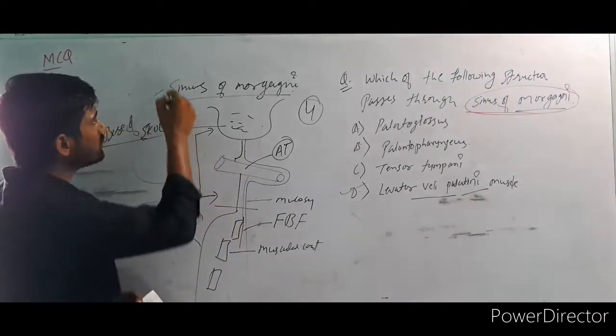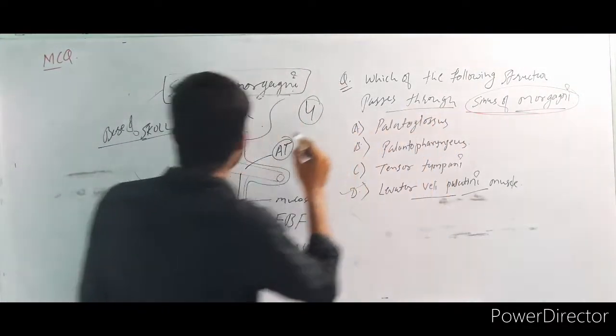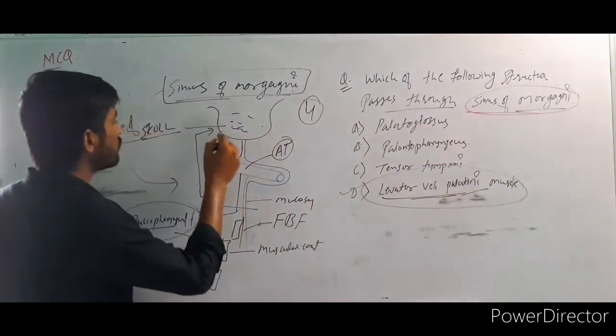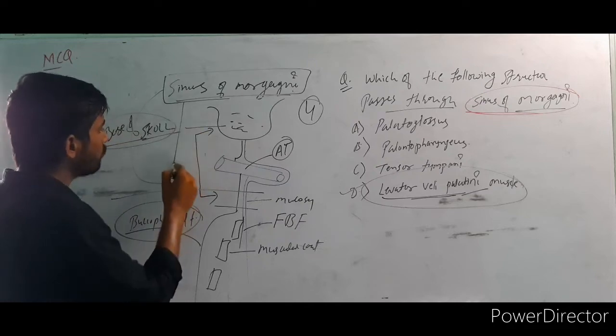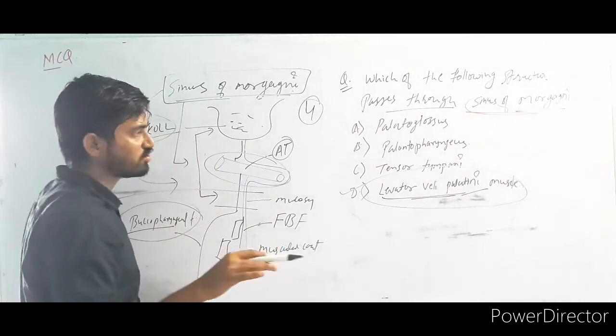Okay, so what is our question? Our question is, the sinus of Morgagni passes through which structure? Levator veli palatini is the correct answer. The space between the base of the skull and the superior constrictor muscle is called the sinus of Morgagni. The Eustachian tube is also there. That is the thing you have to remember.